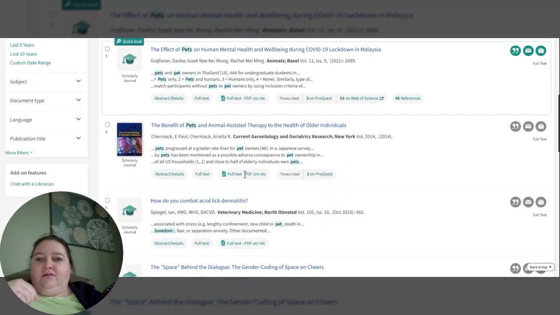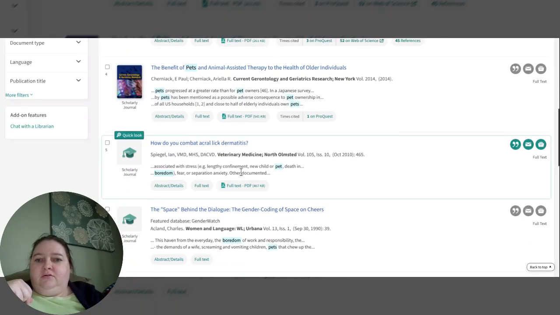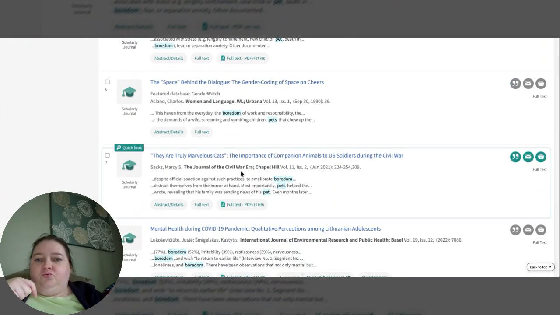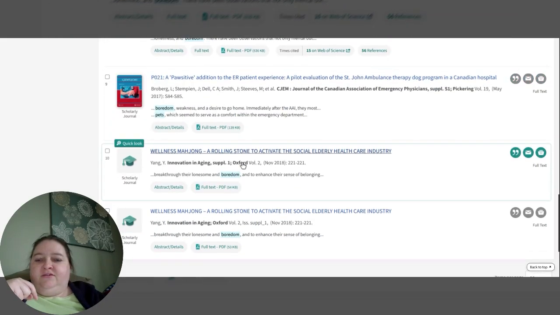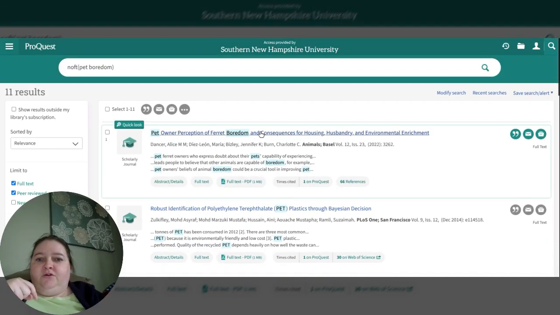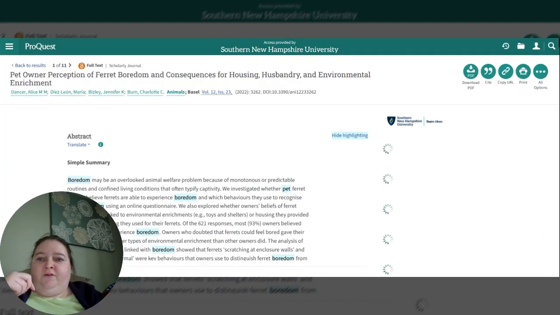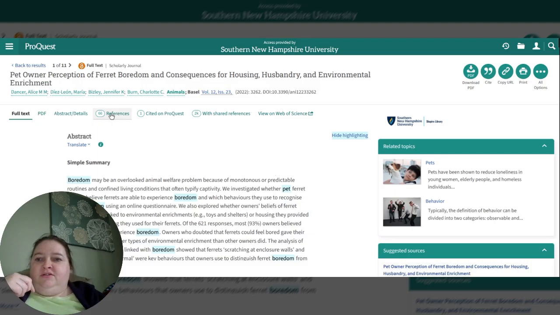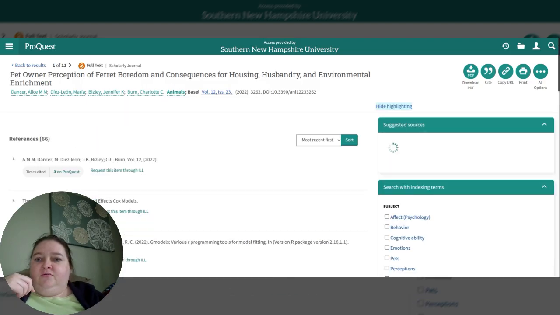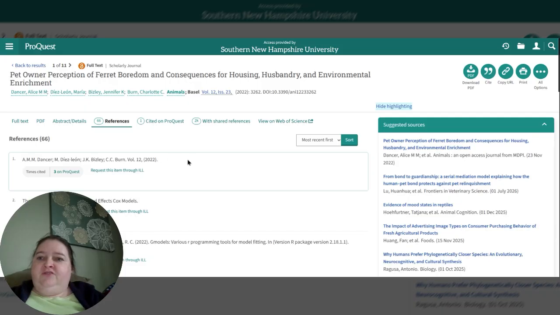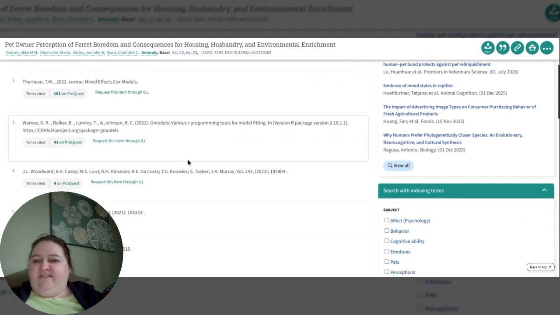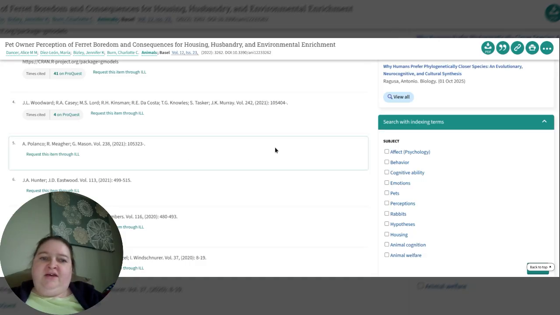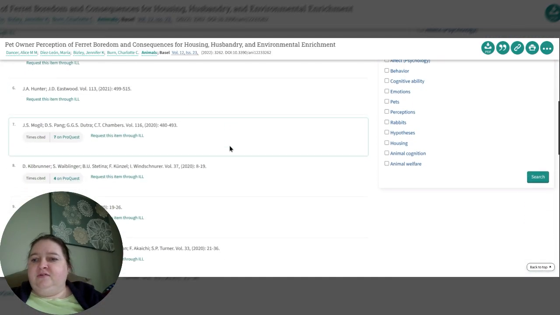Mental health, that's history, mental health. Okay. So I'm going to go back up to the board ferrets. 66 references. These are all the references from the scholarly article. Times cited on ProQuest. Request this item through ILL. That's phenomenal that we have all this ability to look at this stuff.